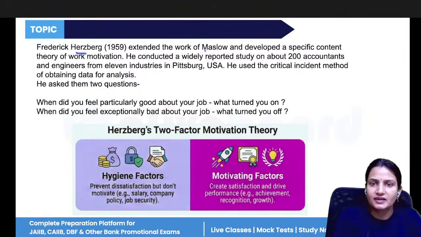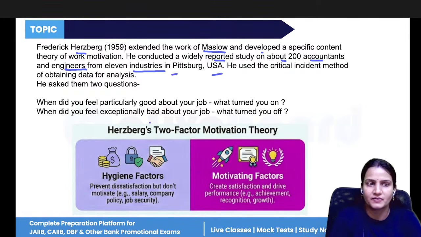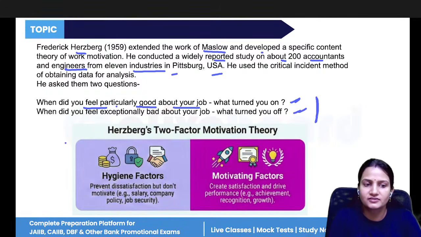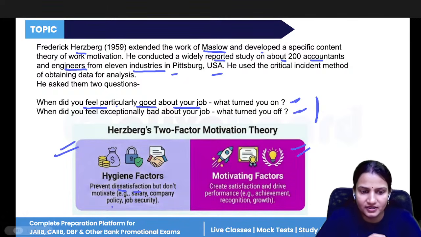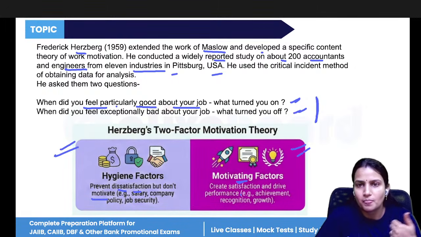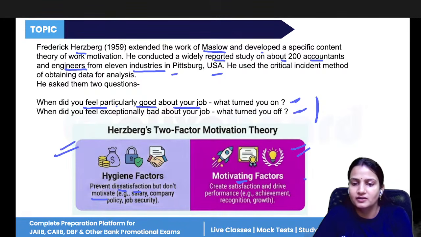So Herzberg extended Maslow's work. Why did this theory come into existence? Because Herzberg conducted a study on about 200 accountants and engineers from 11 industries in Pittsburgh in the USA, and he asked them two questions: what did you feel particularly good about your job, meaning what turns you on, and what turns you off. The employees gave answers in different factors, that is, hygiene factors and motivation. Hygiene factors prevent dissatisfaction but don't motivate you, whereas motivating factors create satisfaction, but if they are not present, they will not create any kind of dissatisfaction.